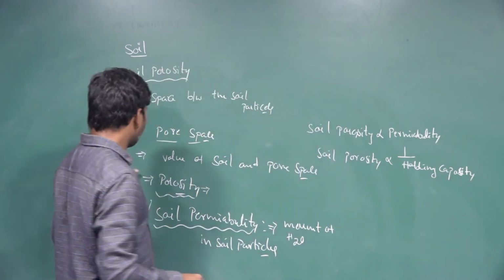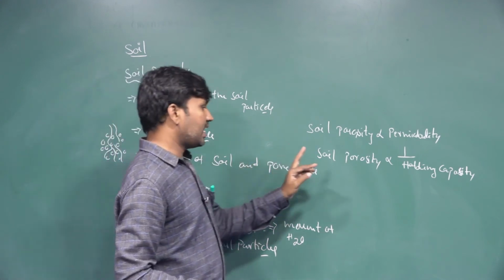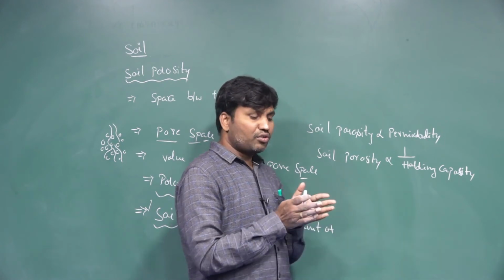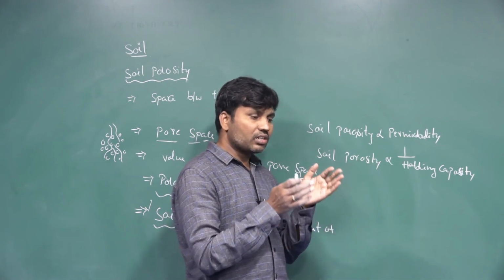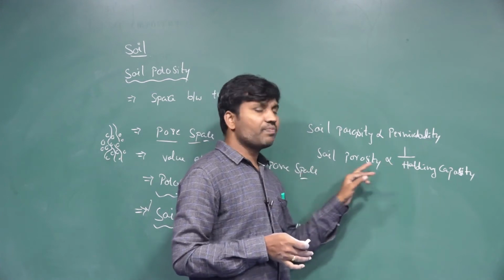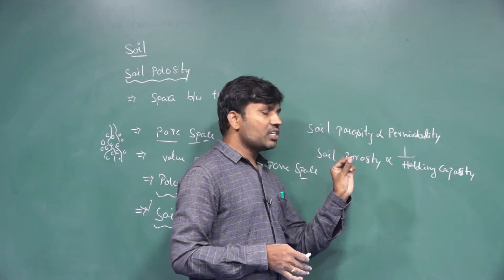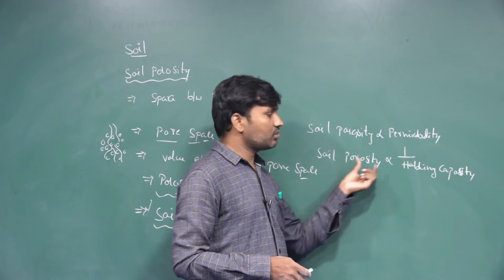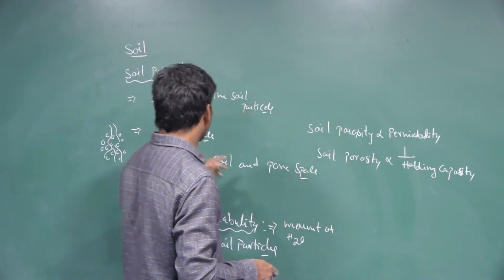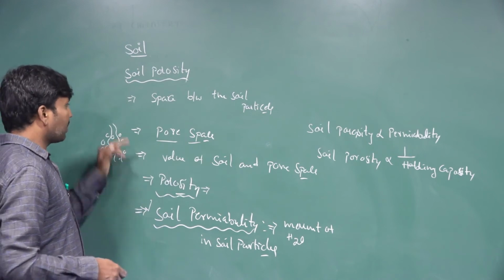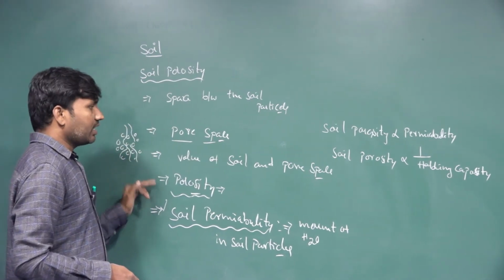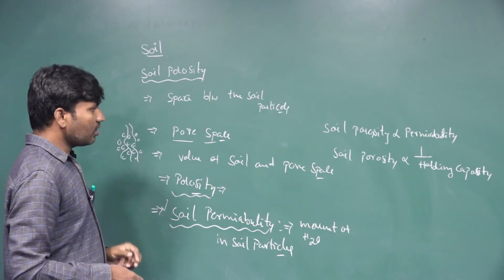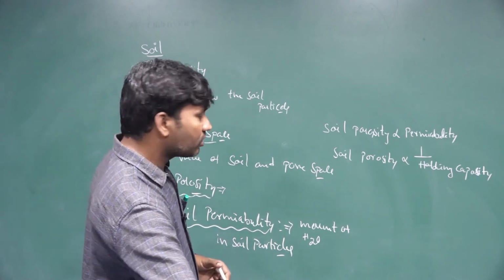That means when the porosity becomes more, the holding of water by the soil particles is less. When the gaps between particles become larger, water molecules are not held in the larger spaces. When the spaces become minute, the water holding capacity increases. So porosity and permeability are interconnected, and they are directly proportional. These are two more characteristics of the soil.